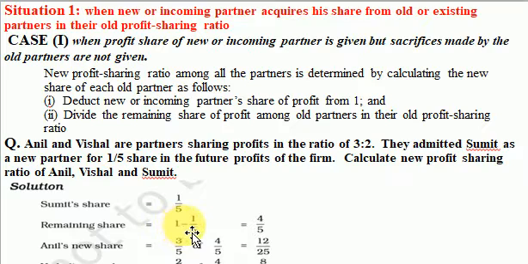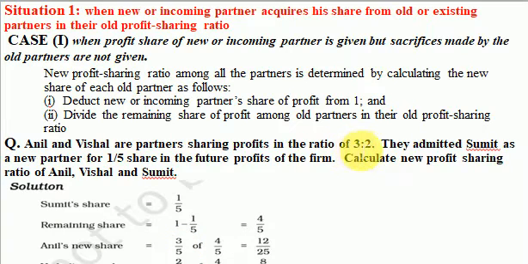We subtract the share of the new partner, Sumit, that is 1/5. So 1 minus 1/5 is equal to 4/5. Clear? Then the remaining share will be known as 4/5. This 4/5 will be divided between the other two old partners, that is Anil and Vishal. So what will Anil get in this remaining share? He will get 3/5.